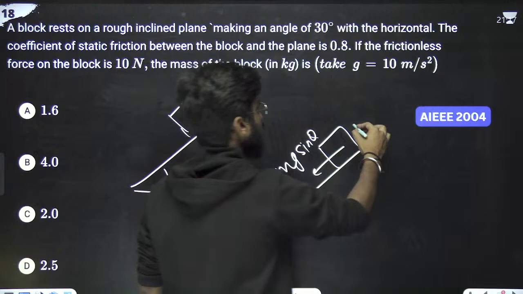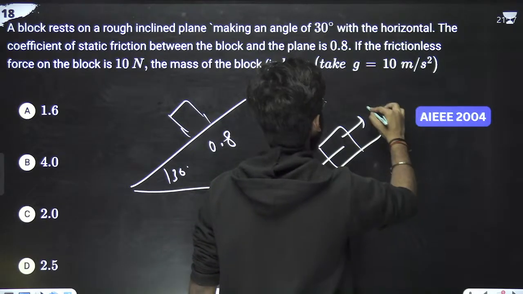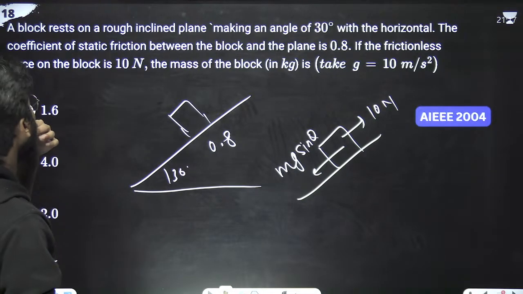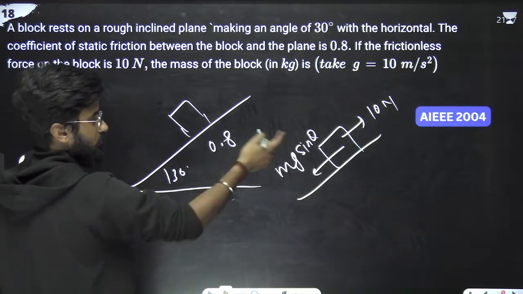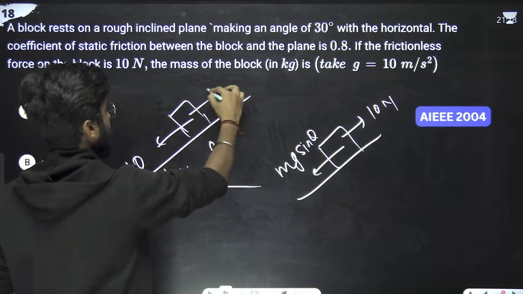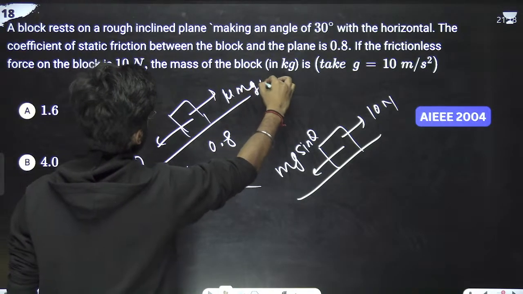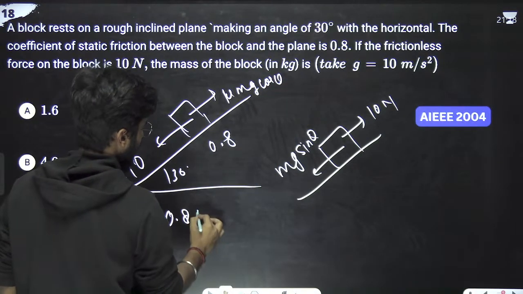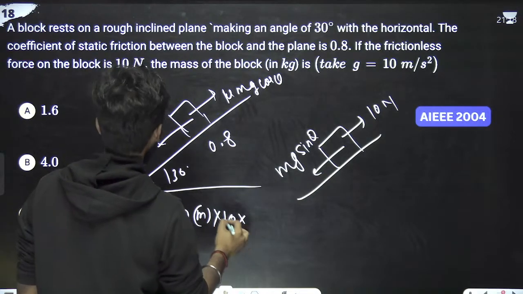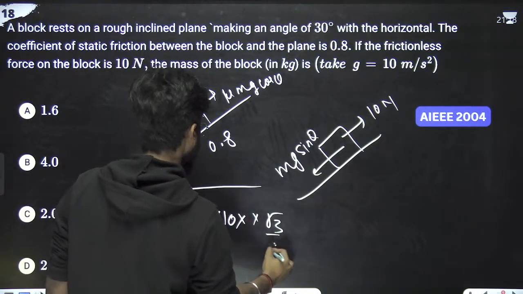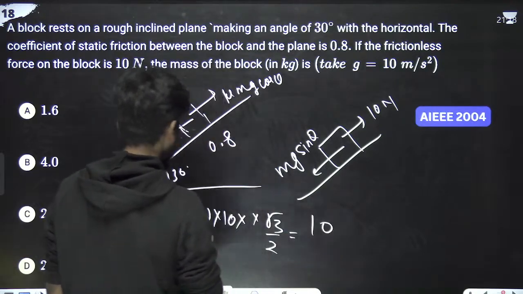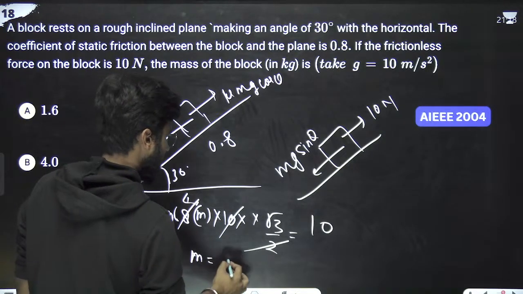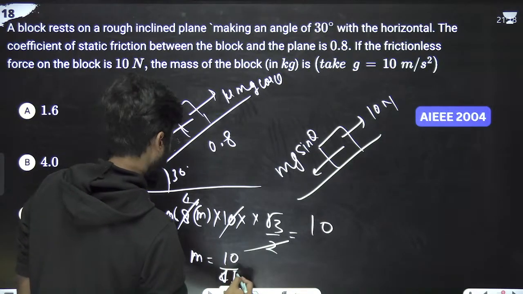So frictionless force means this is 10 Newton. So mg sin theta is 10 Newton. The block is at rest. Friction is mu mg cos theta. So mu is 0.8, m we have to calculate, into 10, into cos 30. Cos 30 means root 3 by 2. That is equal to 10. Point then got cancelled. This is 4. M is 10 by 4 root 3.